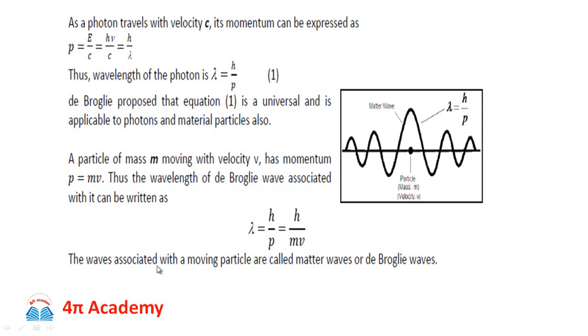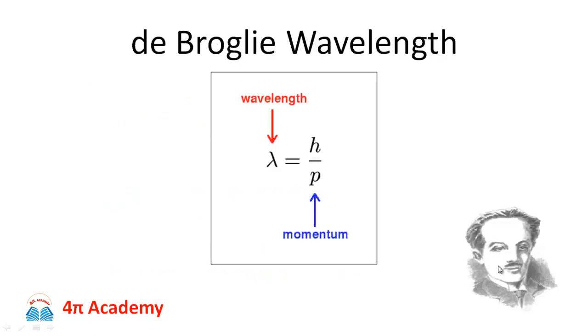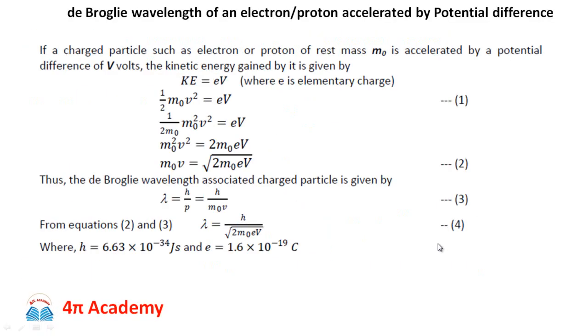The waves associated with a moving particle are called matter waves, or de Broglie waves. So this is the de Broglie wavelength. On the left hand side we have the wavelength, that is the wave property, and on the right hand side we have the momentum, which is the particle property.